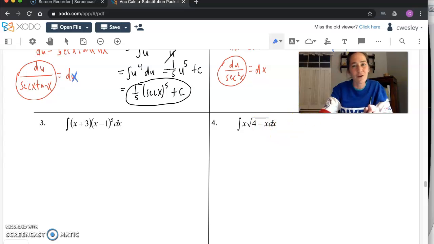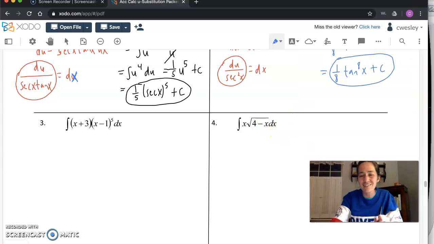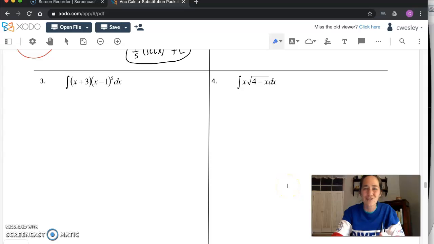Okay, 3 and 4. We haven't seen very many like these, and they both have similar strategies, I think. I'm looking at number 3, and I notice I can't really go with the tactic of picking the more complicated item, because if I'm just looking inside of the parentheses for number 3, x plus 3 and x minus 1 are both pretty similar.